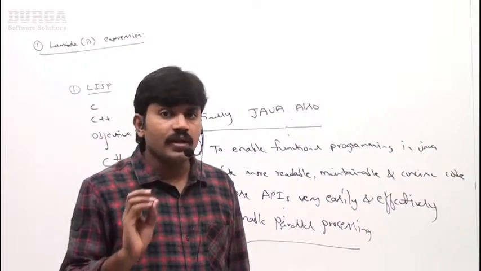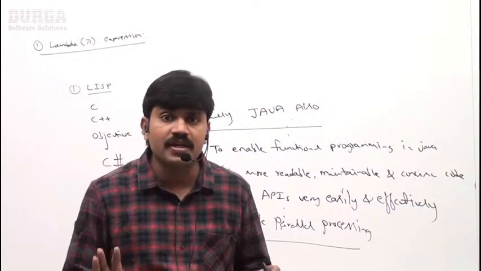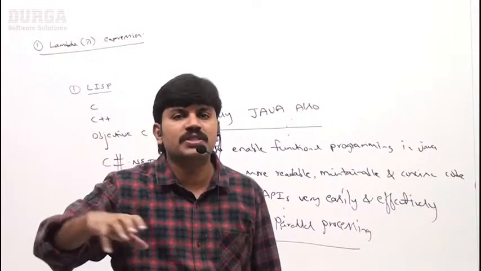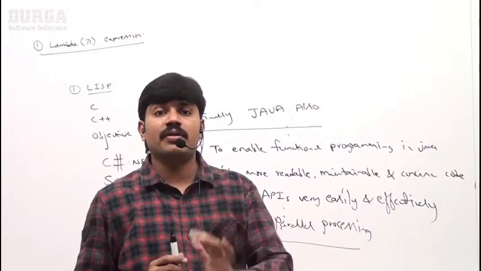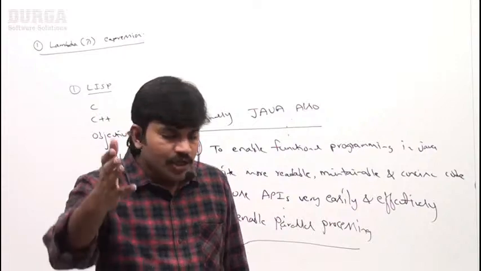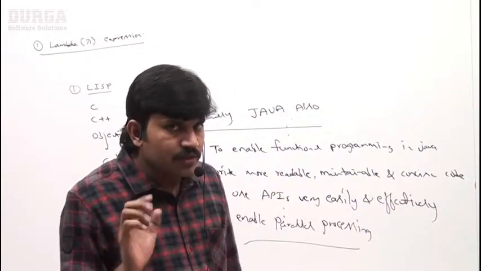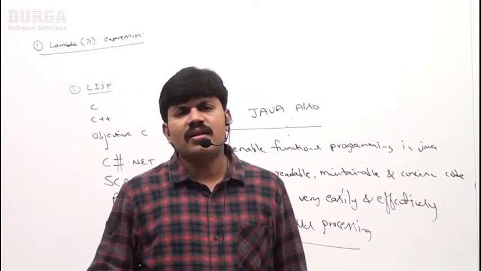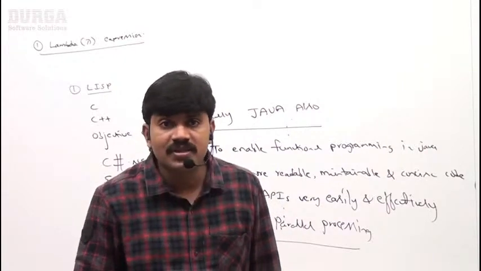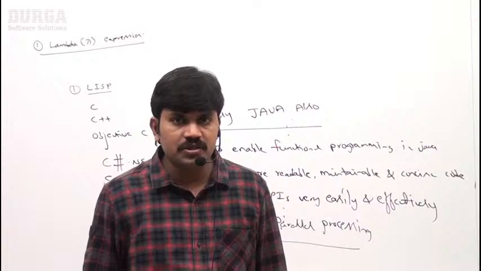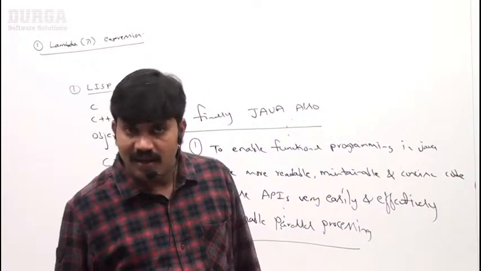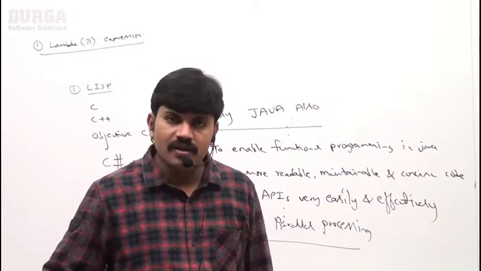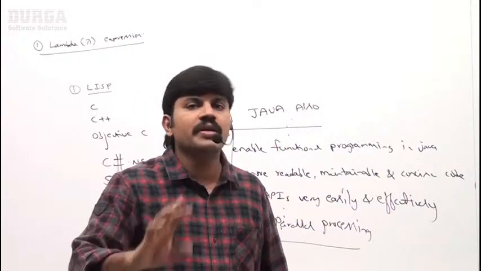Lambda calculus was a big change in the mathematical world which came in the 1930s. Because of its benefits, slowly programmers started using lambda expressions or lambda calculus in the programming world also. Can you please spell out which is the first programming language which uses lambda expressions? Lisp is the first programming language. Almost all other languages are also using it, not only Java. Don't highlight anywhere that Java's biggest unique feature is lambda expressions. Very lately this feature came in Java. Almost all other languages were already using this feature, right?